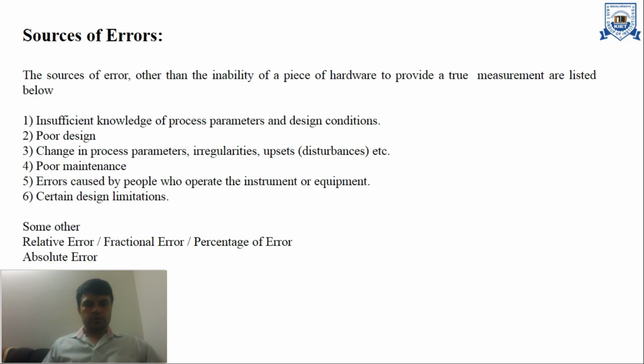Here are some other errors like relative error, fractional error, percentage error or absolute error. This is all about the types of error introduced or produced in a system or a measurement system.